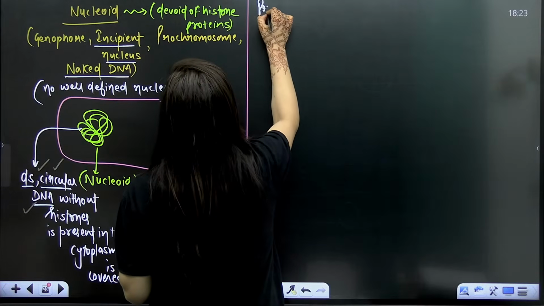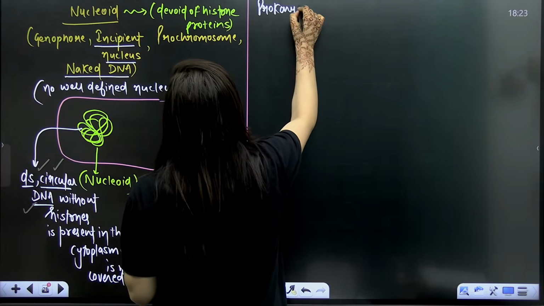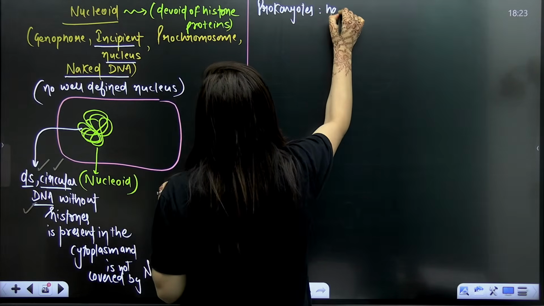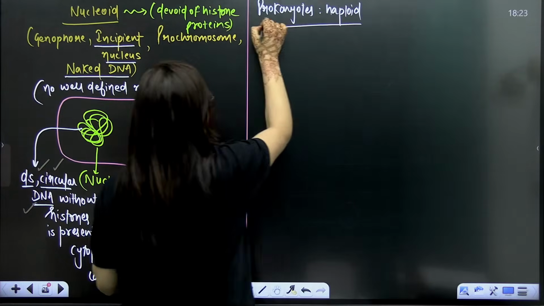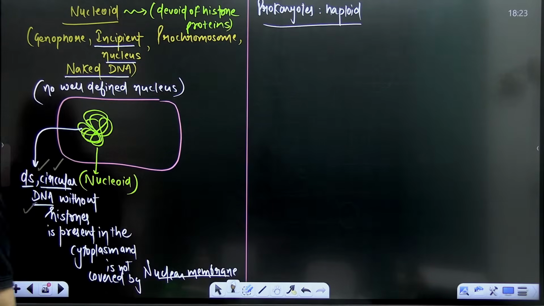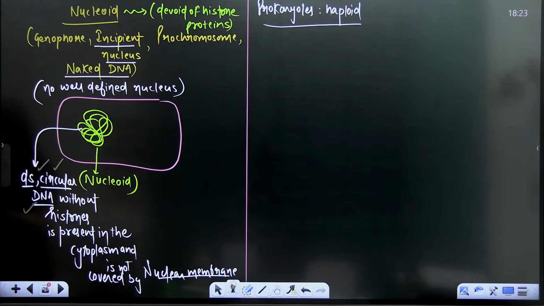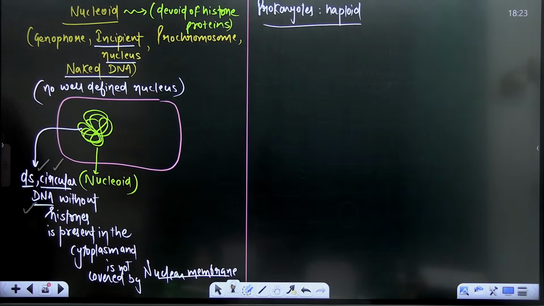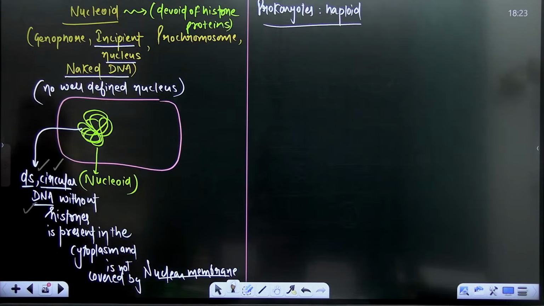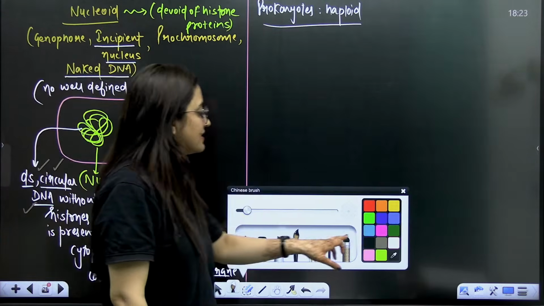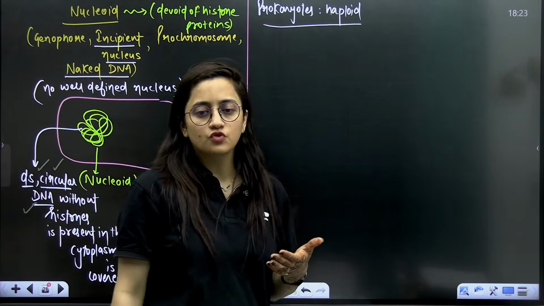Moreover, remember this thing, students, that prokaryotes are haploid basically. They are not diploid. They have that single set. And of course, if the DNA is circular, it will form one chromosome only. Understood?